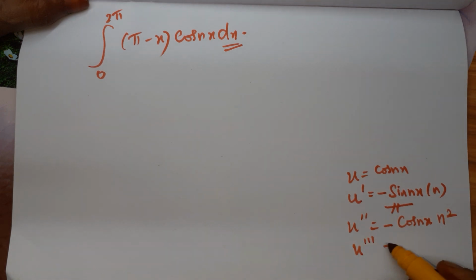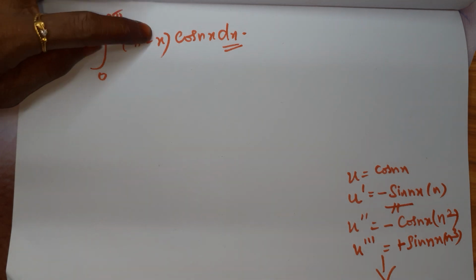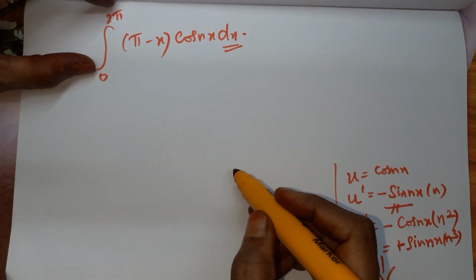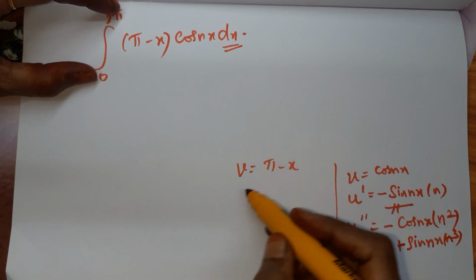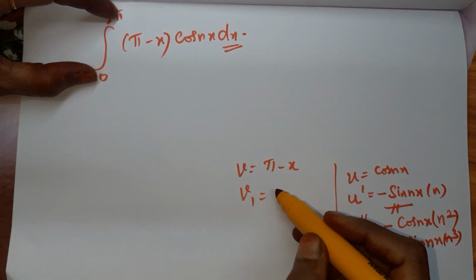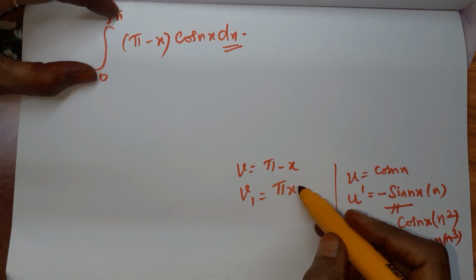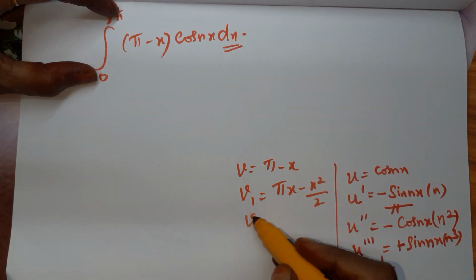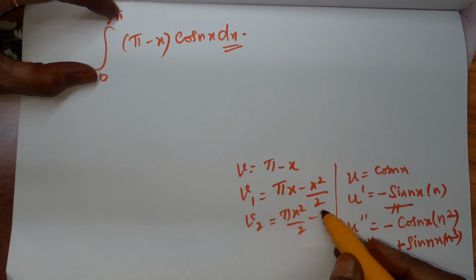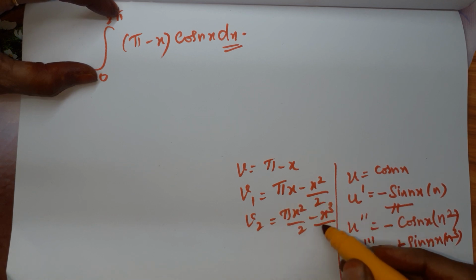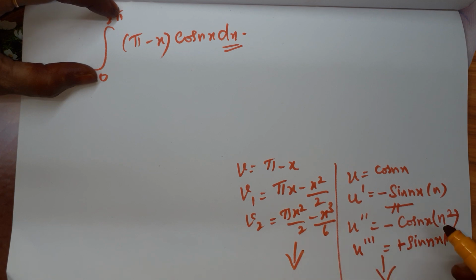Then u triple dash, minus, into minus plus sin nx into n cubed, like that, subsequently we will have, right? And when we integrate this one, because when we fix the other one as v, v is pi minus x, then v1, that is the integration of this, is pi x minus x squared by 2, then v2 is the integration of this, so pi x squared by 2 minus x cubed by 3 into 2, 6, like that we will have.